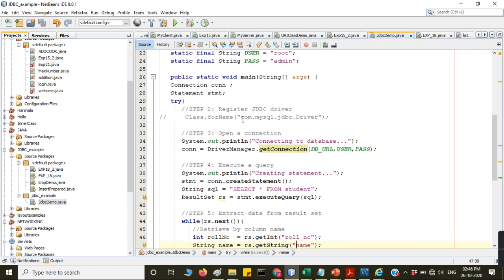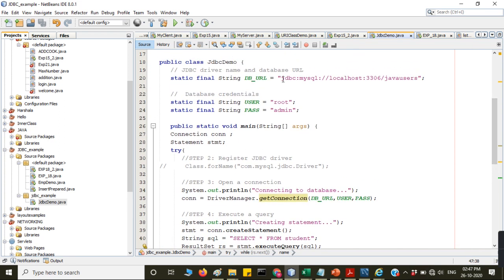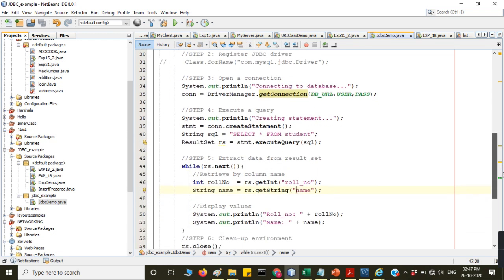So for your path, you have to give com.mysql.jdbc.Driver. Here we have already mentioned the path of this one. After that, you have to make the connection object using this statement, con.createStatement, which will create the object of the statement. Then you have to write this select star from statement SQL query and execute it.